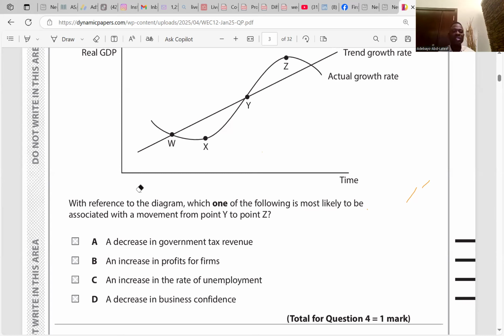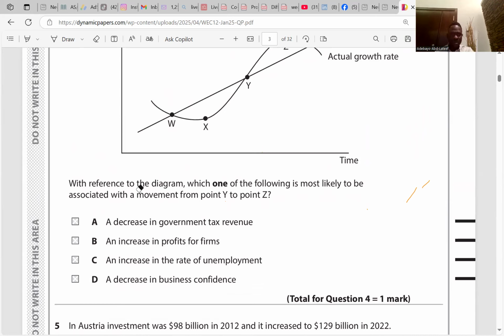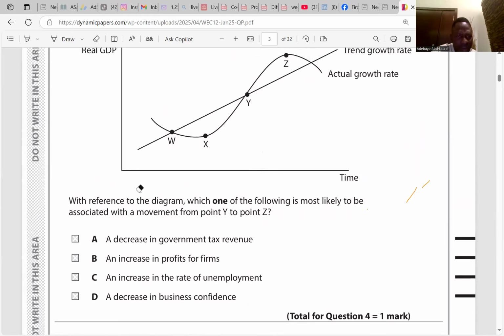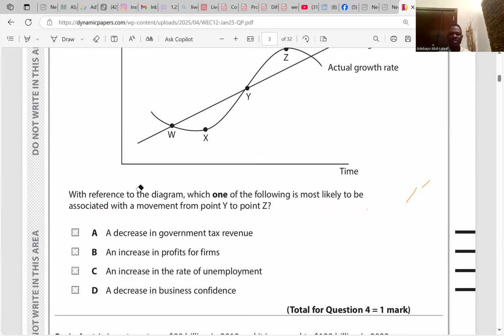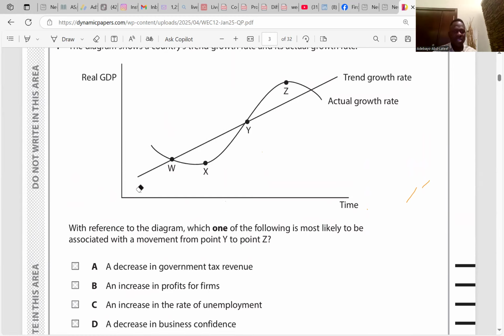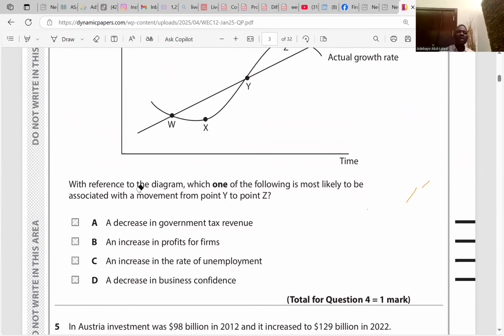A decrease in government tax revenue will increase profit for firms, and that might encourage them to increase their capacity. So it is A. An increase in question 5, right? Yeah, question 5, sorry. It is B? A decrease in government tax revenue will... yeah, it is A, sorry. An increase in profit for firms. It's just for firms. We're talking about output within the economy, it's not just about the firms.